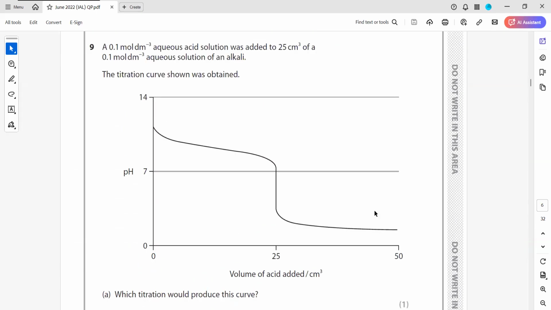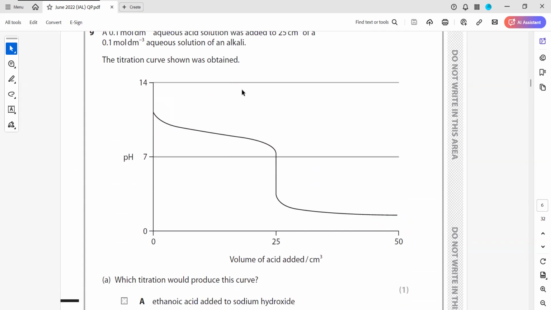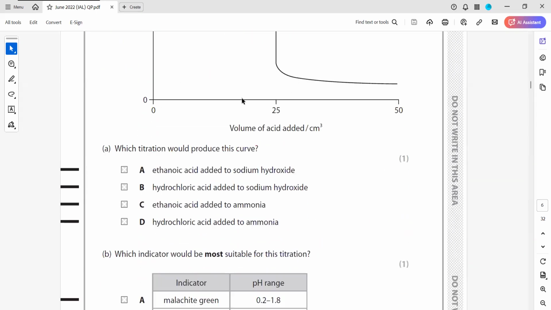Look at this curve: you can see it's not starting with a very high pH, so it means it is a weak base. And it is going down to around 1, so a strong acid. So it's a titration of a weak base and a strong acid. Ethanoic acid is a weak acid. This is a strong acid, but this is a strong base. We don't want a weak acid; we want a strong acid and a weak base. So D will be the right answer.